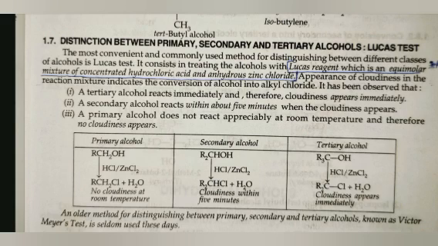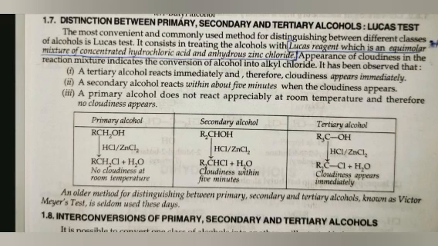Distinction between primary, secondary, and tertiary alcohol. Lucas test. The most convenient and commonly used method for distinguishing between different classes of alcohol is the Lucas test. It consists of treating the alcohol with Lucas reagent, which is an equimolar mixture of concentrated hydrochloric acid and anhydrous zinc chloride. Appearance of cloudiness in the reaction mixture indicates the conversion of alcohol into alkyl chloride.